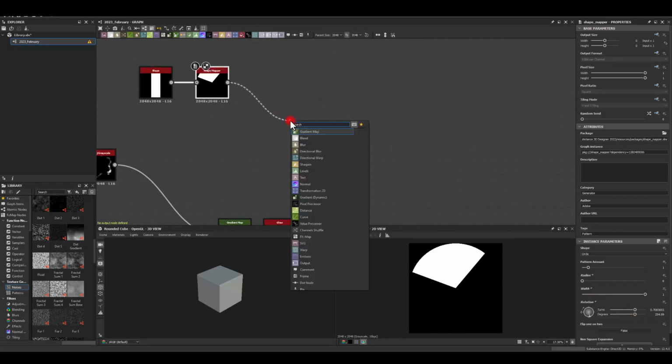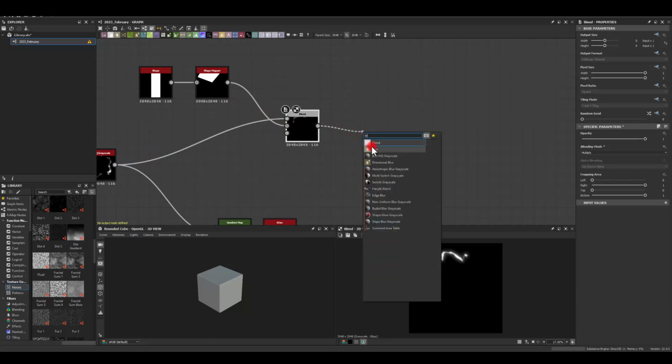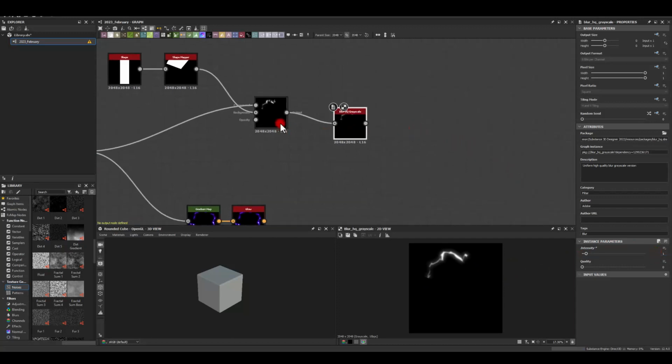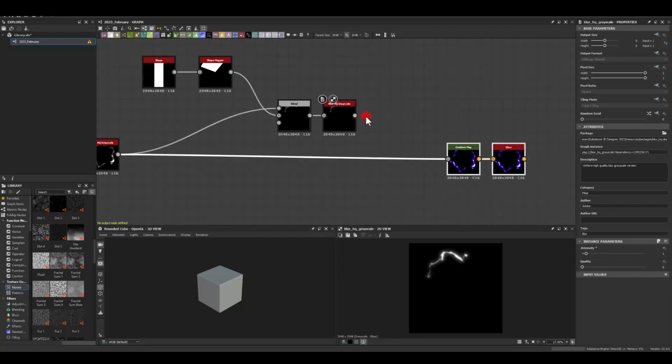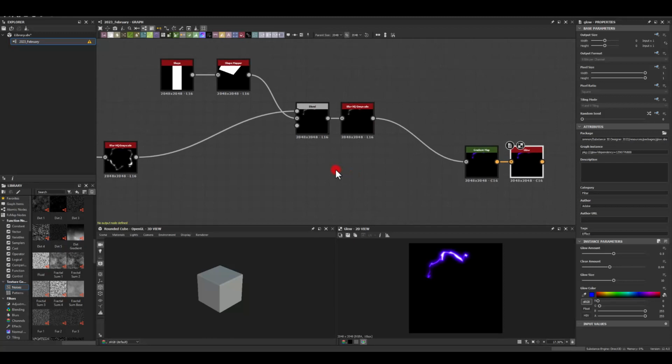So I'm going to use blend. I'm going to set it to multiply. And after blend, I'm just going to blur this a little bit to get rid of the very harsh ends that we've got here. So maybe a value of 1. And now I'm just going to plug it in here just to see how it might look.